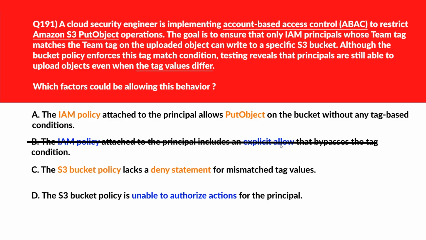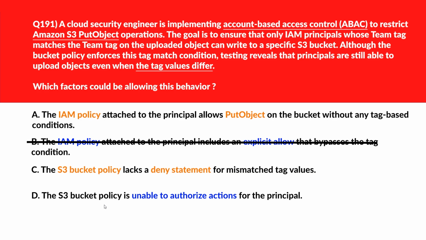Now let's move to option C. C says the S3 bucket policy lacks a deny statement for mismatched tag values. Without deny statements for incorrect tag matches, the bucket policy allows upload if IAM conditions are met. Let's keep this. We'll move to option D.